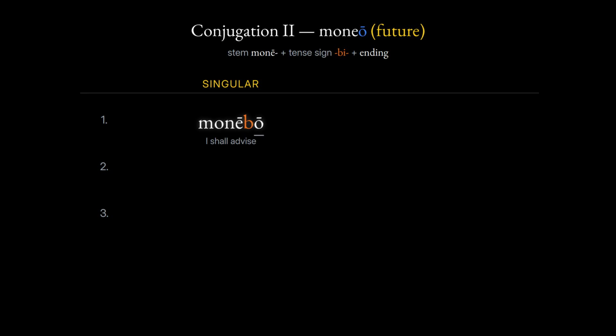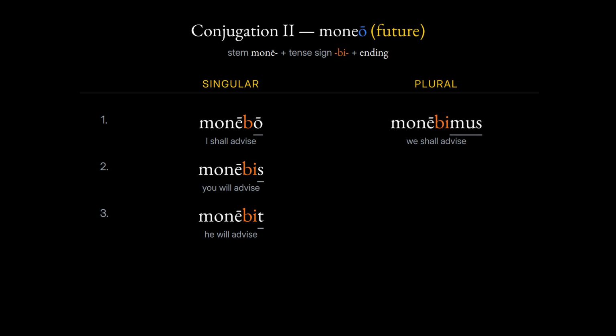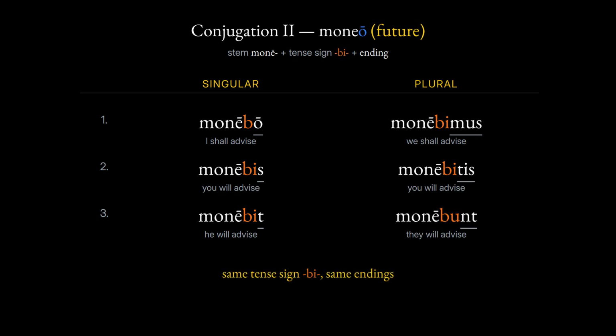The second conjugation works the same way, using the verb to advise, singular. Monebo. I shall advise. Monebis. You will advise. Monebit. He will advise. Plural. Monebimus. We shall advise. Monebitis. You will advise. Monebunt. They will advise. Same tense sign, same endings. Learn one conjugation and you have learned the other.